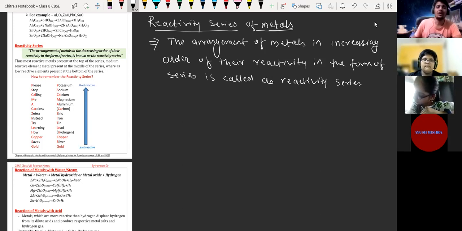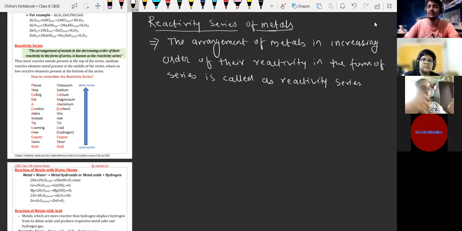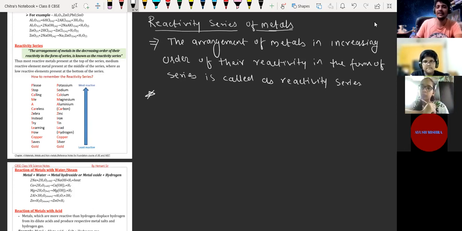In the reactivity series that we have in our syllabus, the most reactive metals are kept at the top of the series, medium reactive metals are kept in the middle of the series, and the least reactive metals are kept at the bottom of the series. So on that basis we have divided metals into three categories. I'm writing the star points, which are very important to understand the reactivity series.